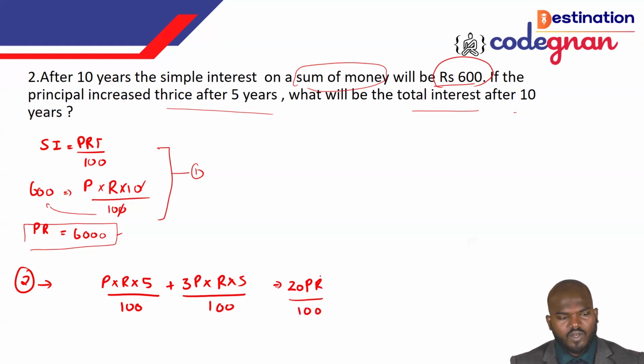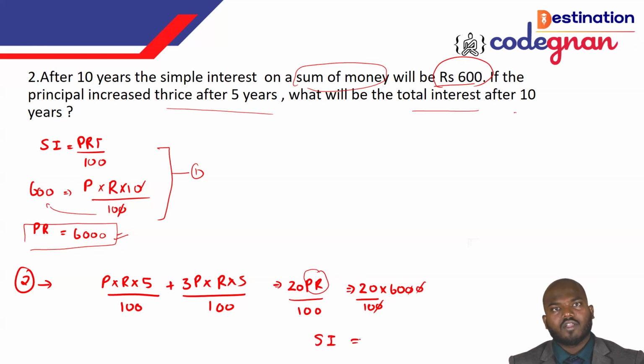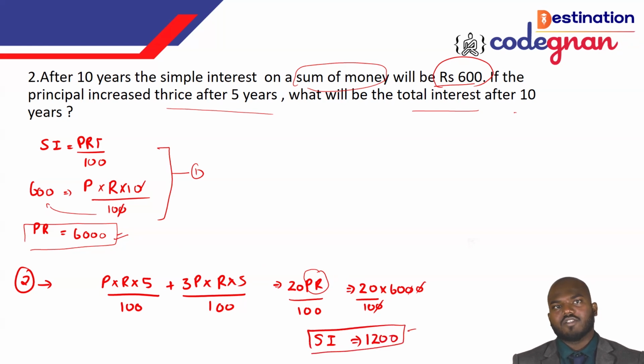Once you have declared this, what is the value of PR? PR we have already defined as 6,000. We are saying here 20 over 100 times 6,000. If you calculate like this, the zeros get cancelled. And you declare that the value of the simple interest you will get after the 10 years, with respect to the second condition, 1200 is the possible answer. This is how you find the value.